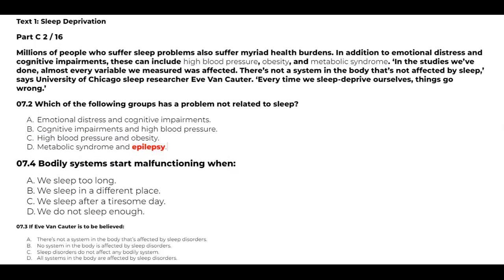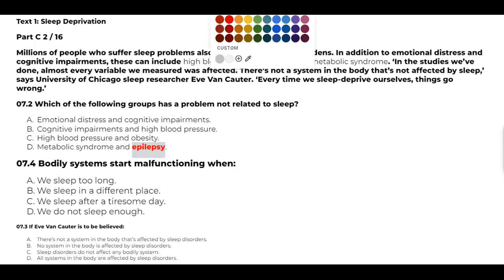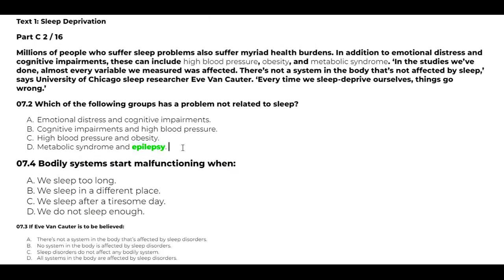Just to see the intelligence of my students, can I know how many of you got D as the correct answer? Will you please raise your hands? D as the right answer. Very simple question it was. Epilepsy is the only one.